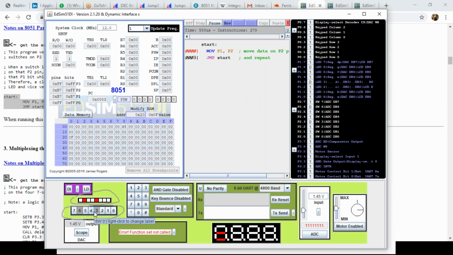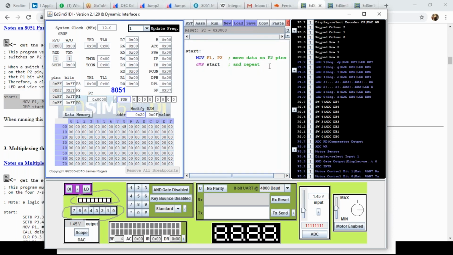This looks more like a practical thing, the first thing which someone would like to do. We can do something like, if you want to turn the LEDs on one by one, you can rotate the value. Let's say we move 1 to A, and then we keep rotating the value in that.